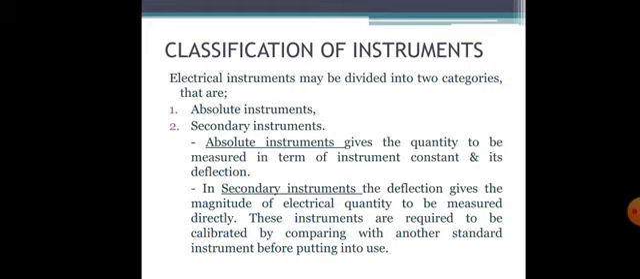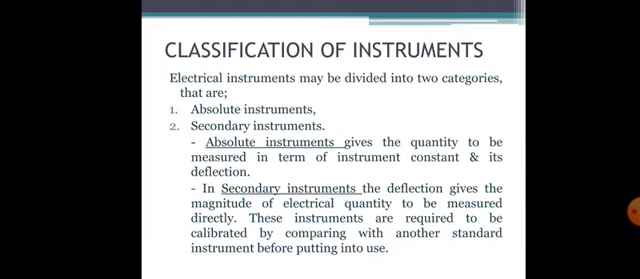The next type is the secondary instrument. These instruments are so constructed that the deflection of the instrument, there will be a pointer that will move from zero to some desired value, that is your deflection, gives the magnitude of the electrical quantity to be measured directly. These instruments will require to be calibrated with the standard instrument.